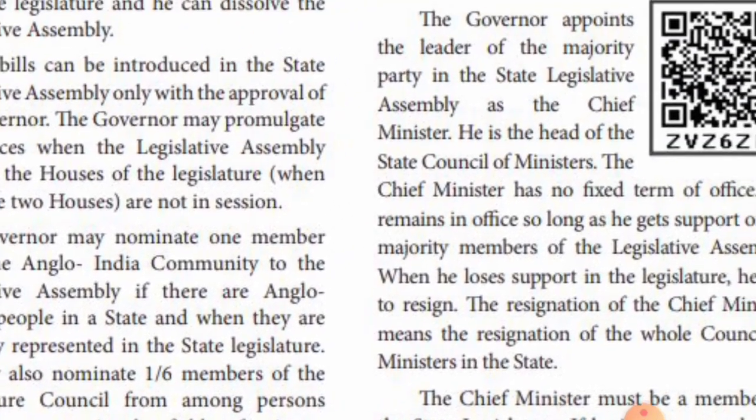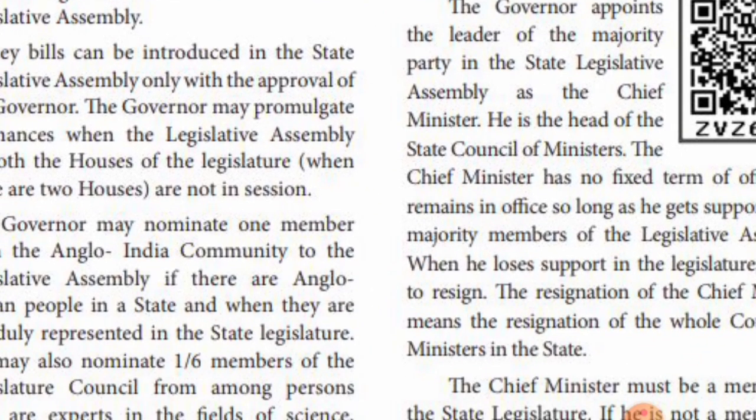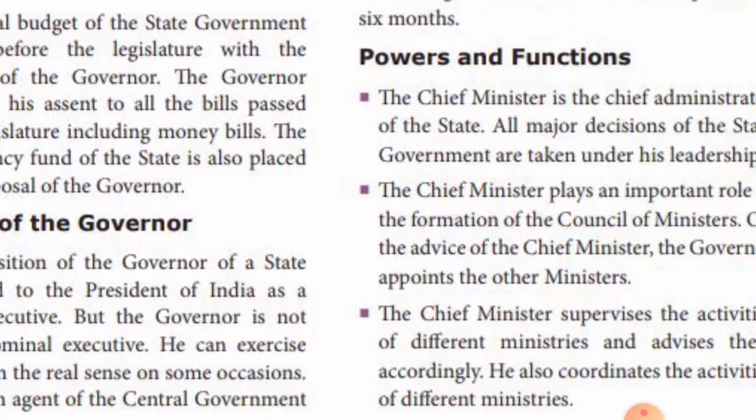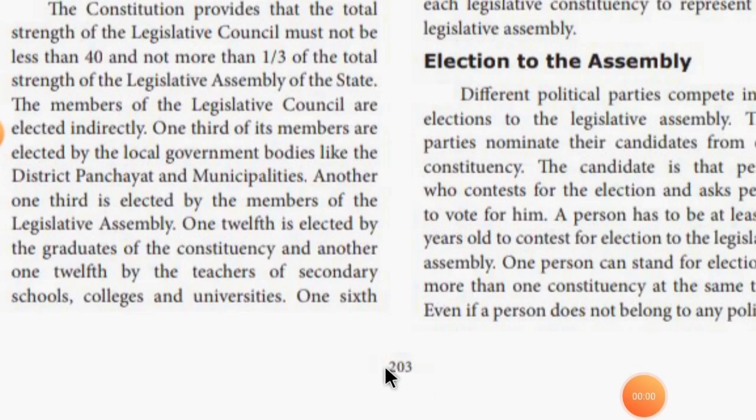Then we have seen about the chief minister. The governor only appoints the leader of the majority party as the chief minister, who in turn appoints his council of ministers. Then we have seen about the powers and functions of the chief minister. He is the chief administrator of the state and he forms the council of ministers, and then he supervises his ministers and advises them accordingly. Next is page number 203.